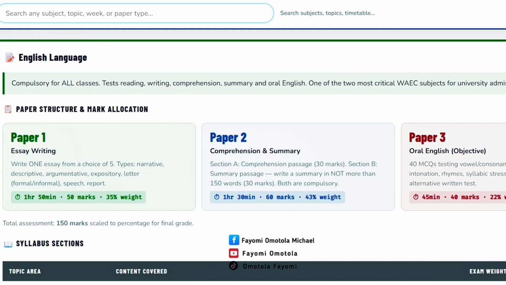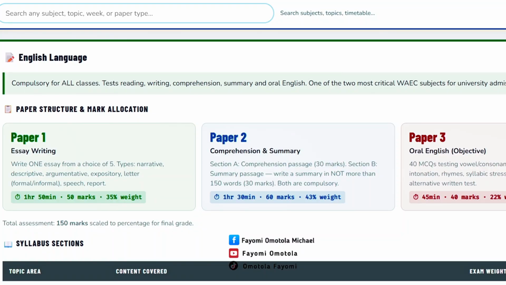So if you put 35% of essay and then 20% of comprehension, add it together, that's 50%. Already, if you do well in these 2 only, which I will not advise you to do, if you do very well on this one only, you would have scored C in English, because it's like 50% of the whole thing.